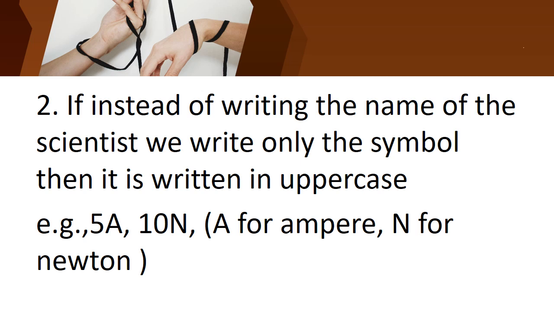Example: 5A, 10N, if you want to write it shortly. If it is difficult to write coulomb or ampere in full, you can use a single alphabet, but it should be a capital letter.